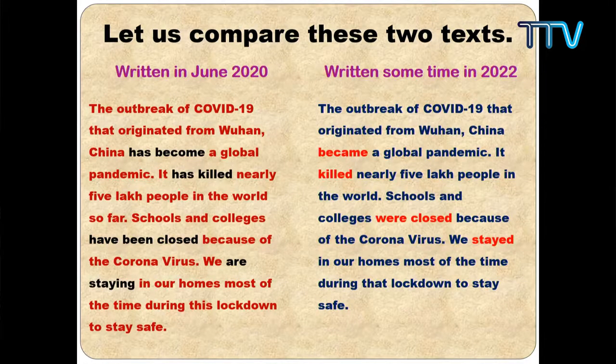Next, let us compare these two texts. So I'll just give you some time to go through these texts. So assuming that the first text is written in June, that is this month, 2020, and the second text written sometime in 2022, that is after 2 years maybe, right? Right now it's 2020, so written sometime in 2022. So I want you to read these two texts.